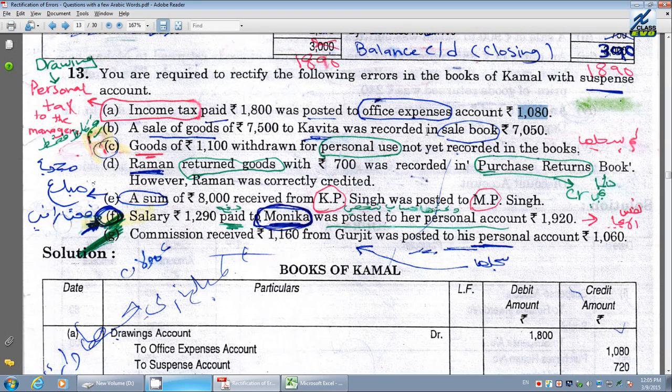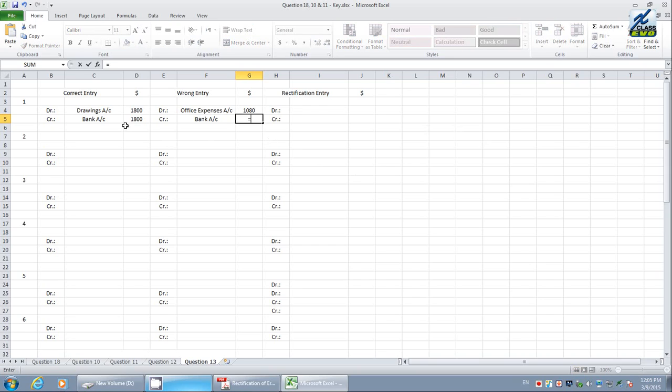And they say there is no mistake pertaining to the bank. Therefore, I would like to take the same value. There is no mistake. Let me highlight over here with another color just to make you understand. Well, this has been taken. Now, we want drawings on the debit side. Debit drawings. The value is 1800, and we do not want office expenses. So therefore, I would like to credit office expenses with the value of 1080. But whenever you see the debit value is more, 1800, and the credited value is only 1080, it is less.